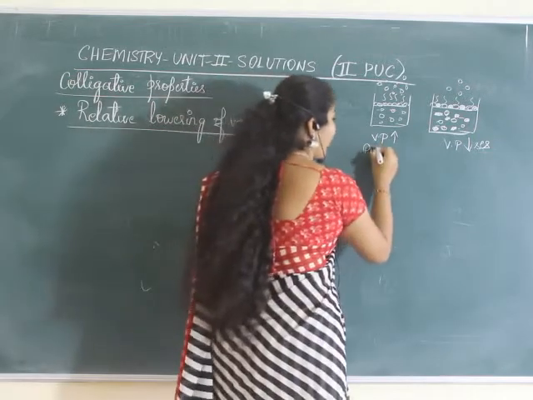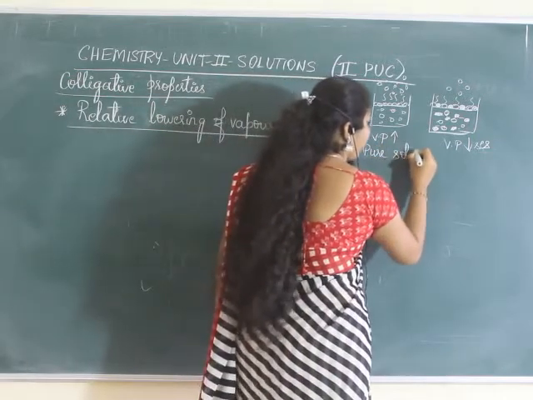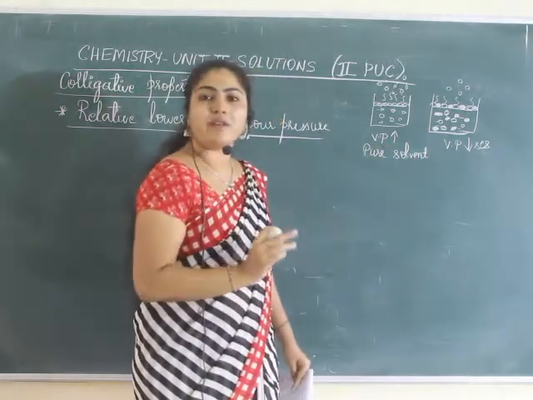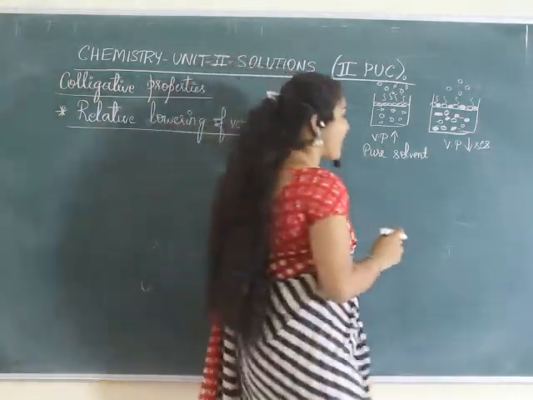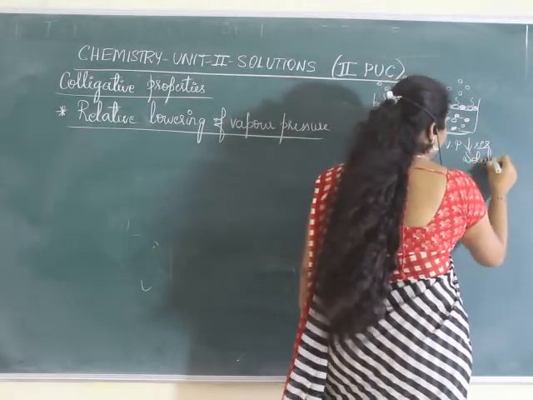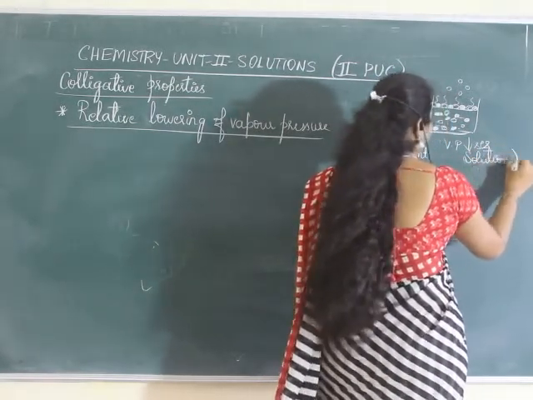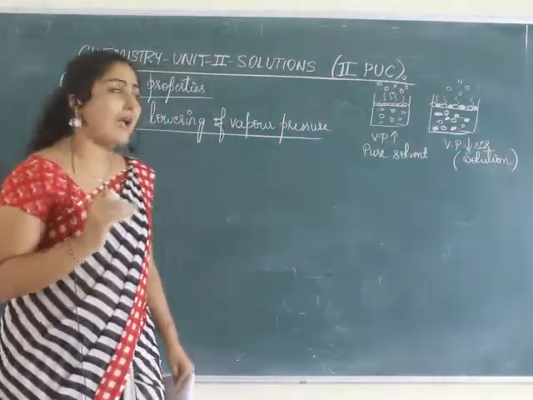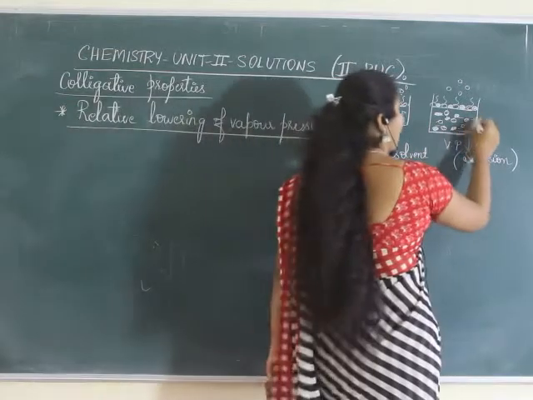Are you getting the point? In pure solvent, vapor pressure will be more because more solvent molecules can evaporate, whereas in solution the vapor pressure decreases due to addition of non-volatile solute.